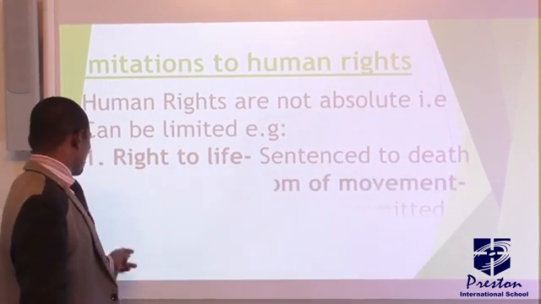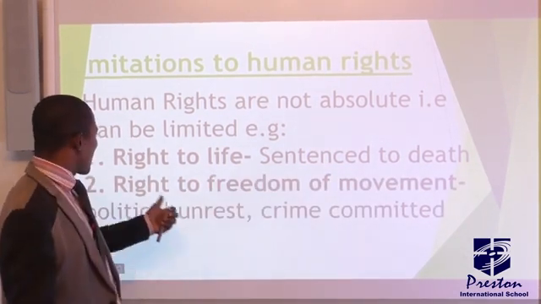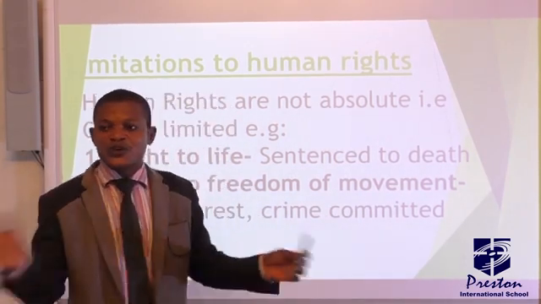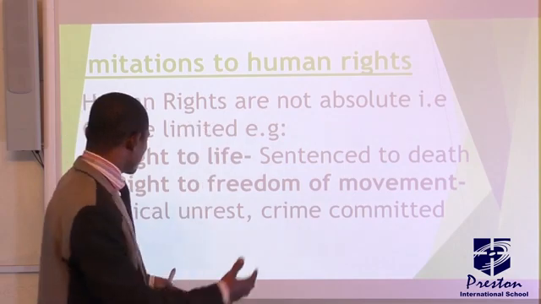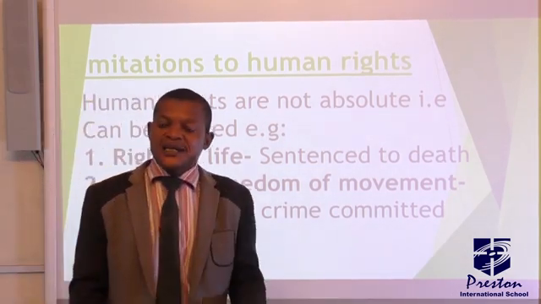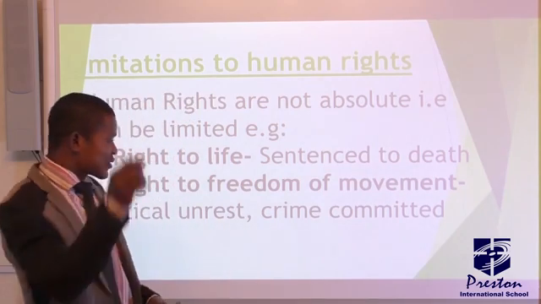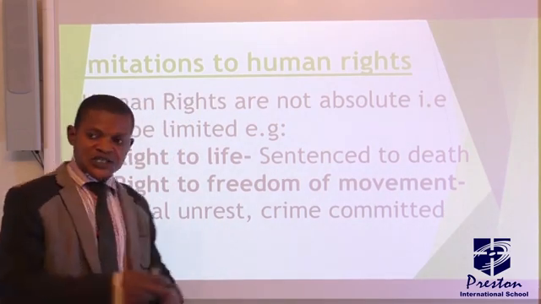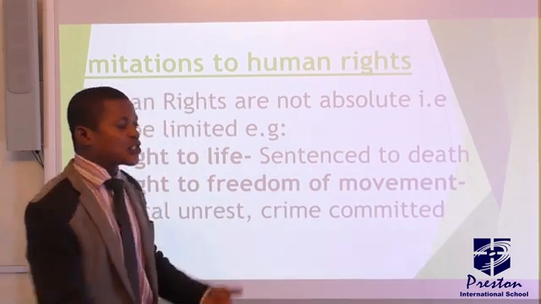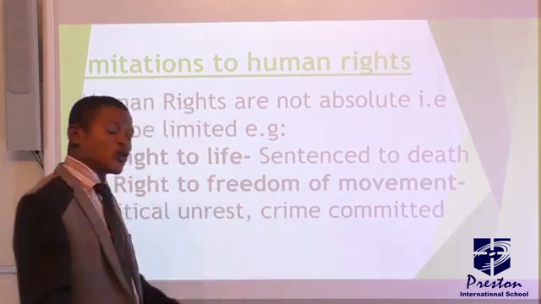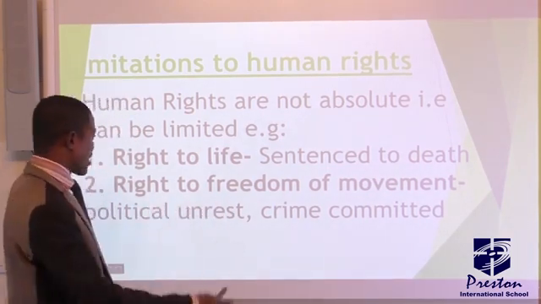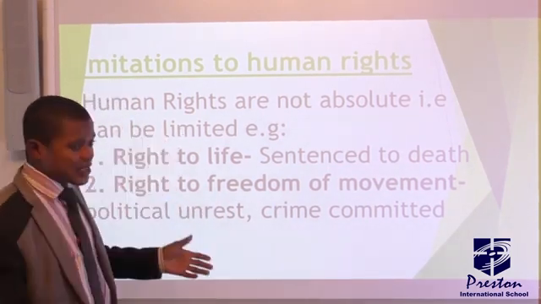Number 2, right to freedom of movement. You are supposed to be free to move, but there are some occasions whereby you are not allowed to move, during political unrest or when you commit a crime. For example, that right will be restricted. For example, a particular state governor or the federal government can declare a state of emergency, and because of that, your right to freedom of movement has been restricted. So these are the conditions whereby your freedom or your rights can be restricted.